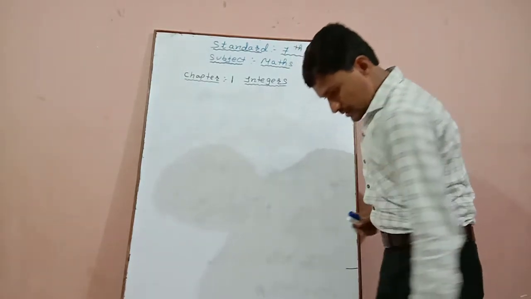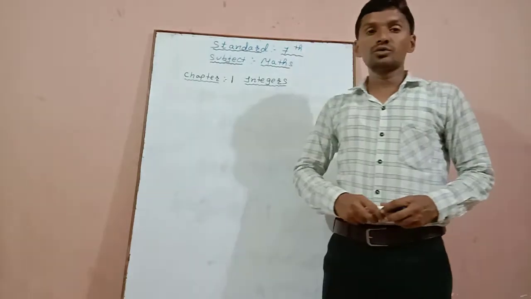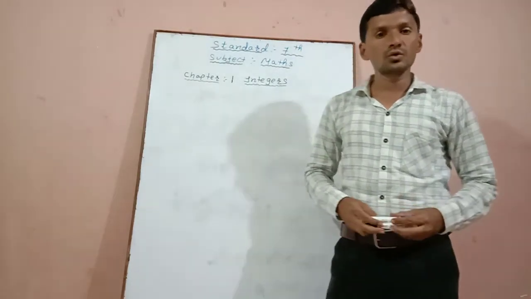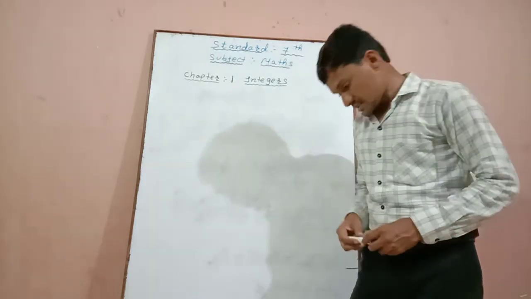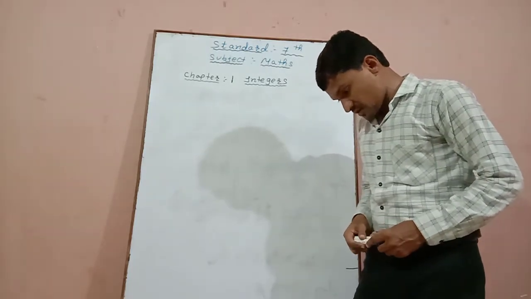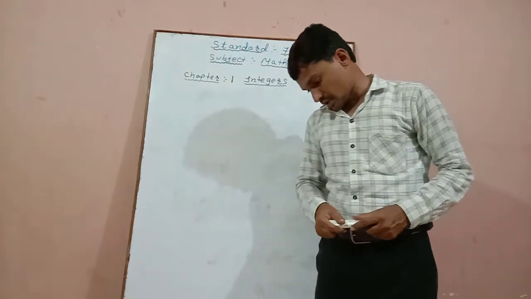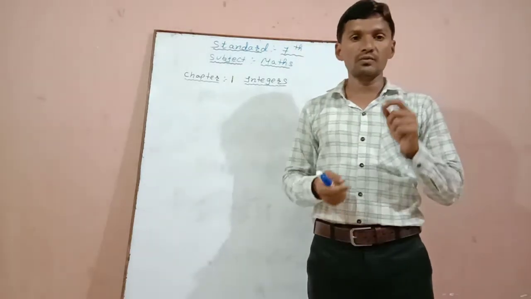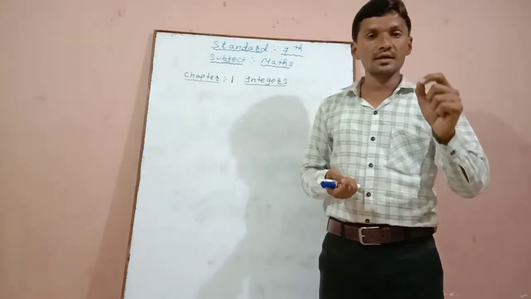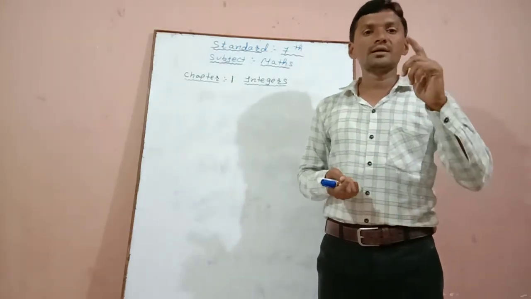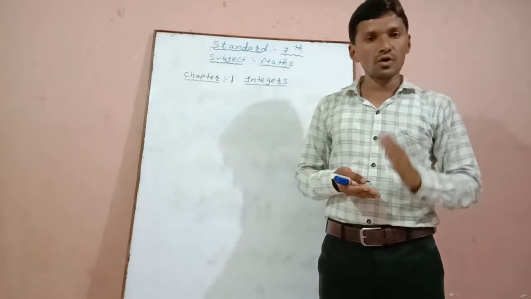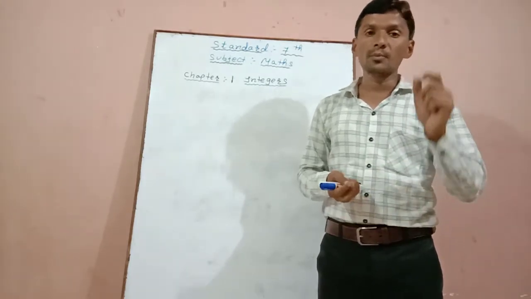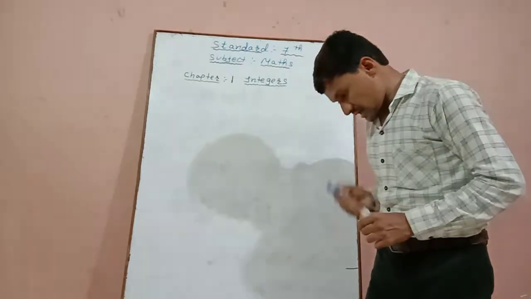Now again, two or three examples are given. We have to classify whether it is true or false. So let us see that. State whether the following statements are correct or incorrect. Correct those statements which are wrong. That is, first of all, we have to say whether it is a true statement or a false statement. If it is a false statement, then we have to correct it by giving a proper reason. Let us start with the first one.